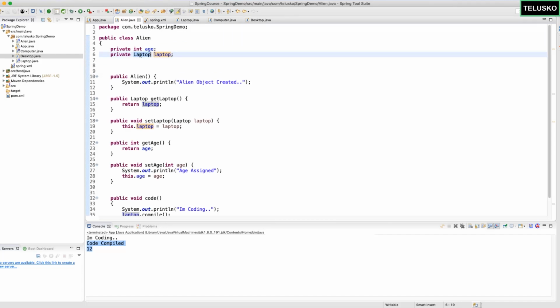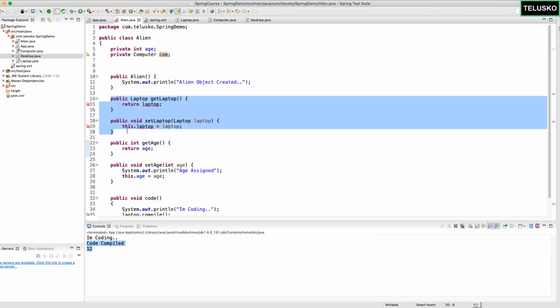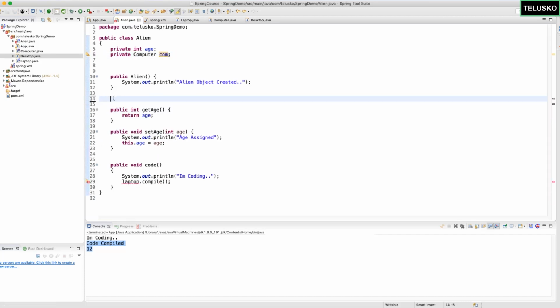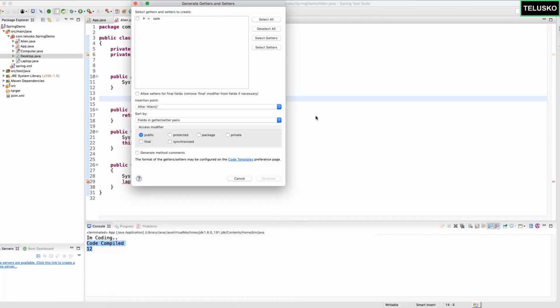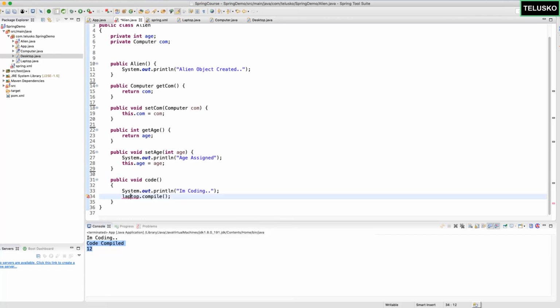And now I'm saying, hey, I don't specifically need a laptop. It can be any computer. It can be desktop, it can be laptop. So I will say Computer here, and then here I will say com. Of course, for those changes, we have to change something here as well. So I will right click, source, generate getters and setters for this particular variable com. Done. And one more change: instead of having laptop here, we have to say com. That's it. Nothing much. It is all about computer now.